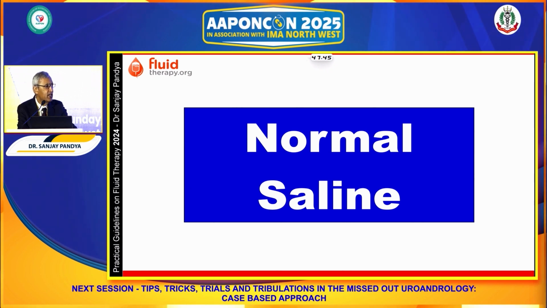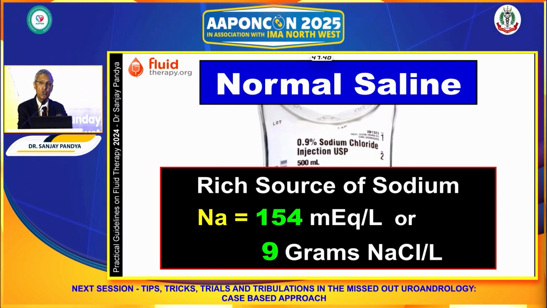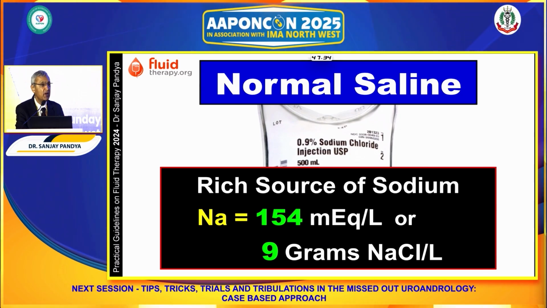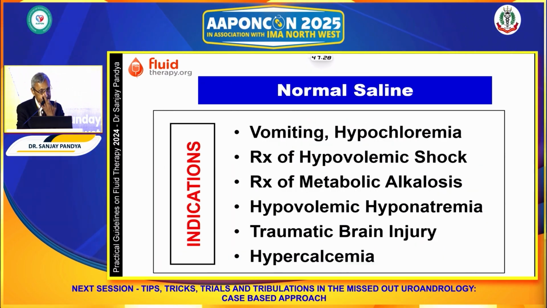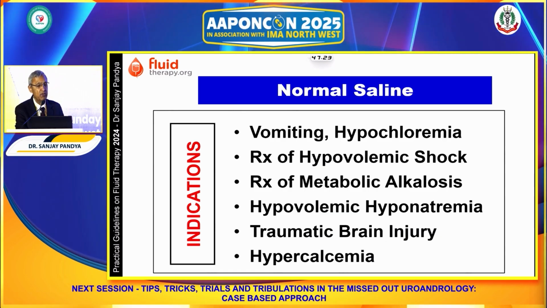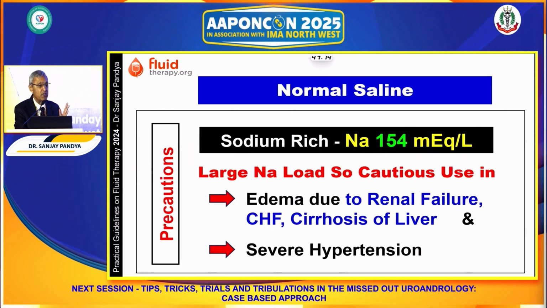Normal saline is the most widely used fluid in day-to-day practice. It is a rich source of sodium. Amongst routinely used IV fluids, it is the richest source of sodium, 154 milliequivalent per liter, or we can say 9 gram per liter is the sodium content. Its use is in vomiting, hypochloremia, hypovolemic shock, metabolic alkalosis, traumatic brain injury, hypercalcemia. These are some of the common causes where we widely use normal saline. However, because of its rich sodium content, we should use it cautiously in patients with anasarca or severe uncontrolled hypertension.